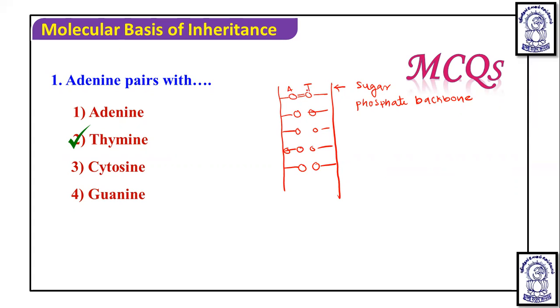If it is adenine, it pairs with thymine with two hydrogen bonds. If it is G, it pairs with C with three hydrogen bonds. So A pairs with T with two hydrogen bonds, and G pairs with C with three hydrogen bonds.